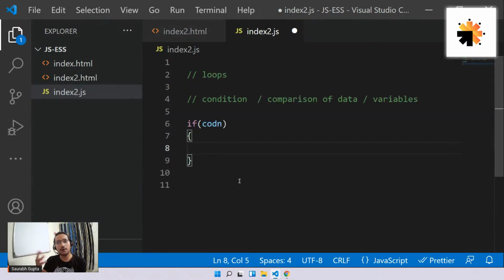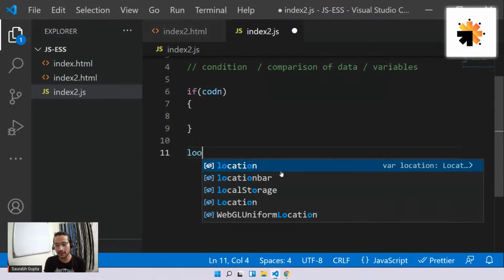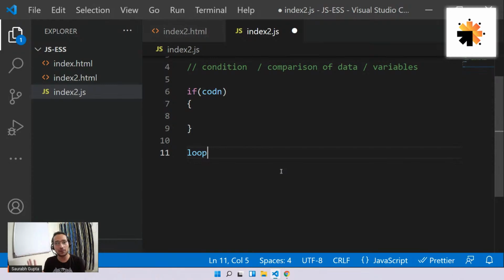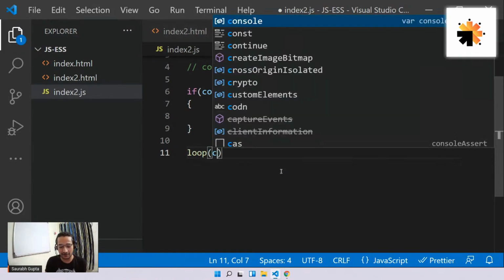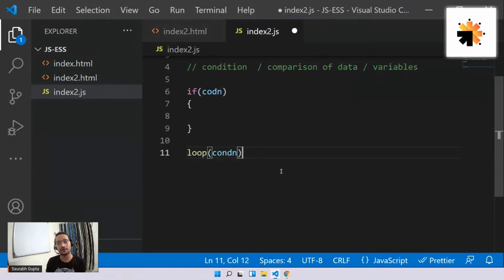So now, how does an if work? If this condition is correct, it goes inside, executes this code, and goes outside. Perfect. We know this. If this condition is incorrect, it will simply skip this block and move ahead. Right? That's what we know. Just like that, a loop also works. Not exactly similar, but almost similar. So let's say we create a loop. For now, I'm not telling you the keyword, I'm just writing loop. So a loop also has a condition, just like if. And again, it also has a block.